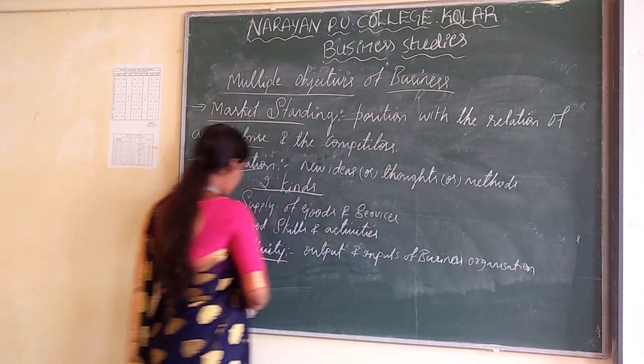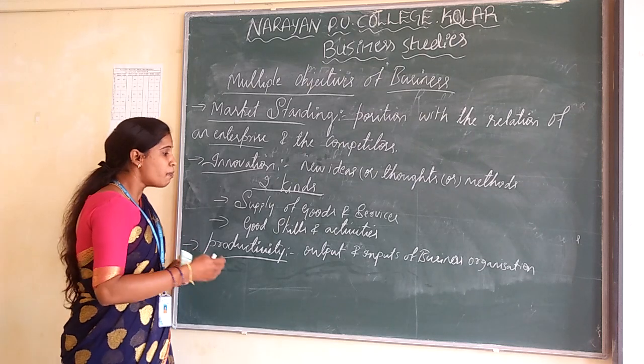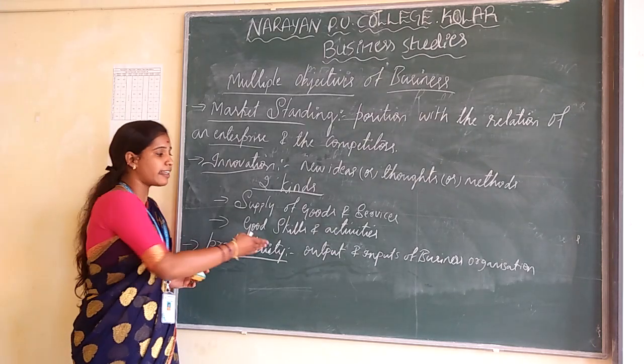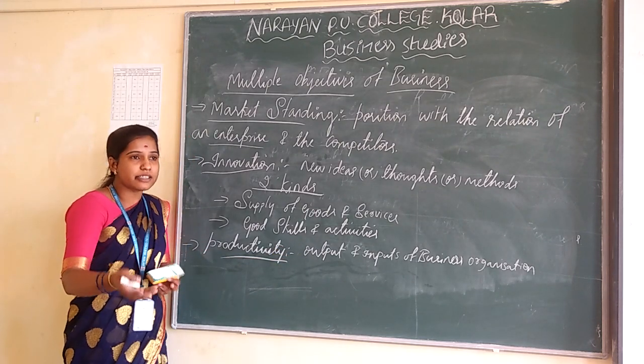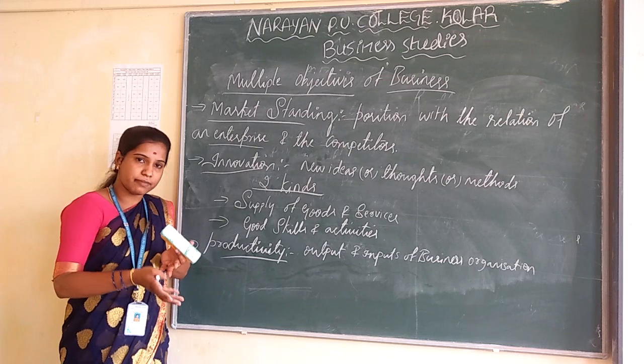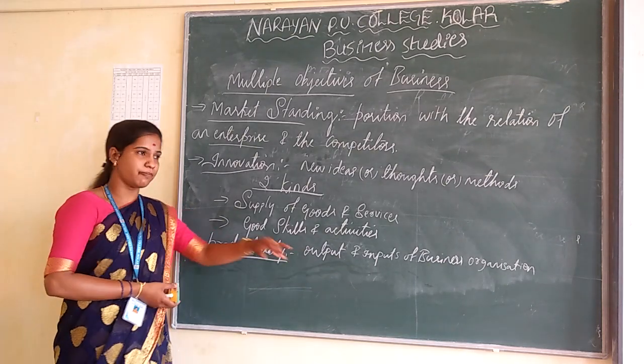The business organizations are going to produce goods and services, and that shows the output. What outputs we give to the customers and what inputs we receive from the customers should be known in the business organization.